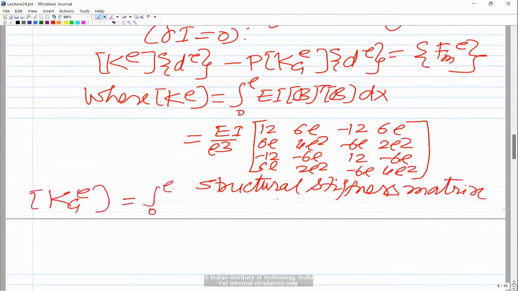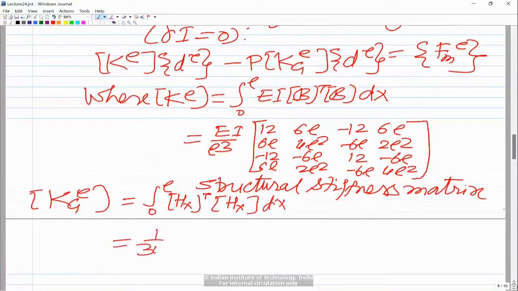That would be the integral 0 to L of Hx transpose into Hx dx, and if you multiply, it will be a 4 by 4 matrix, and you carry out the integration.